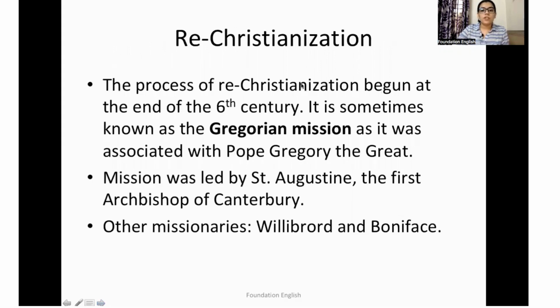The ReChristianization began at the end of the 6th century. It is sometimes known as the Gregorian mission, as it was associated with Pope Gregory the Great of Rome. Now, this mission was led by Saint Augustine, the first Archbishop of Canterbury. Other missionaries that were associated are Willibrord and Boniface.